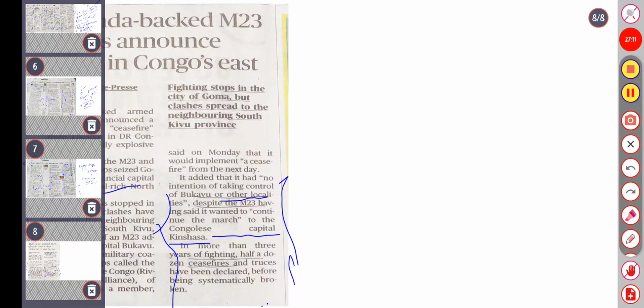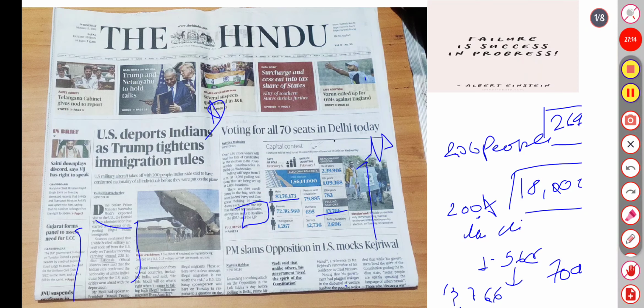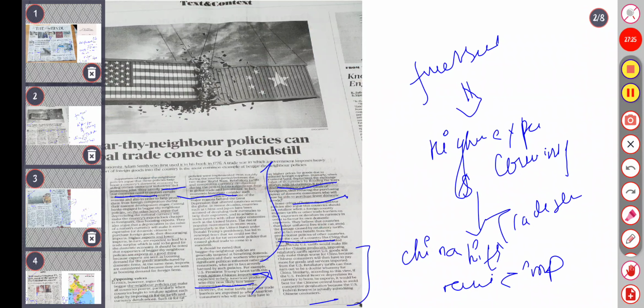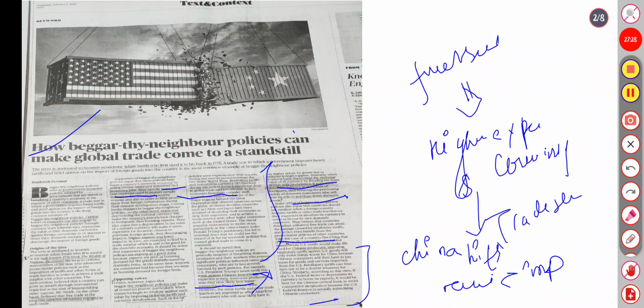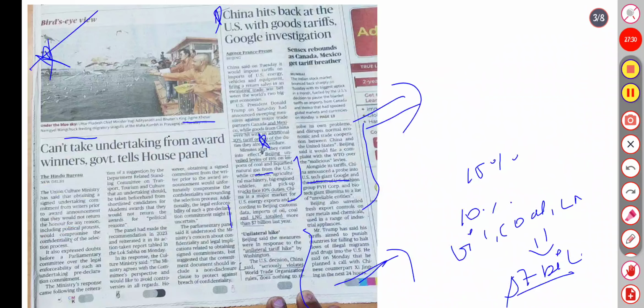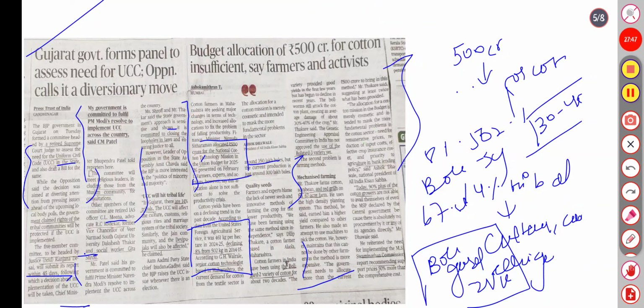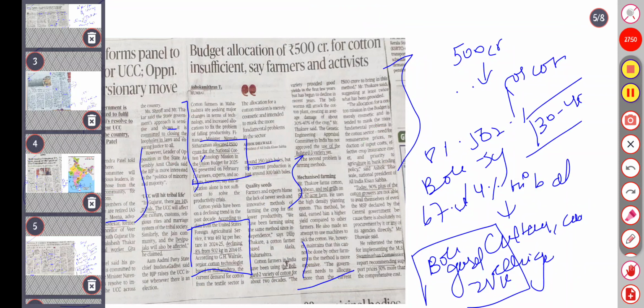So let's have a summary covering the front page. First, US deports Indians, Trump tightens immigration rules, voting for all set in Delhi. Second, how bigger neighbors' policies can make global trade stand still. Third is about China hitting back at the US with goods tariffs, global investigations, and a bird's eye view. Fourth is the government and Tamil Nadu tussle in the spirit of the constitution. Fifth is about the Gujarat government forming a panel to assess the need for UCC.